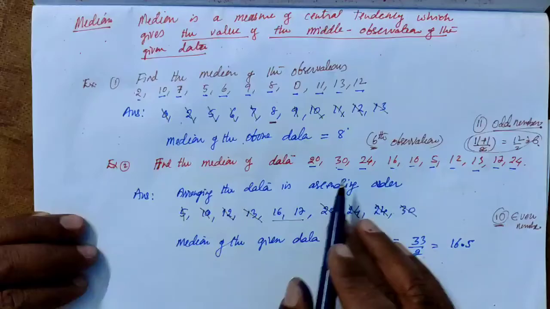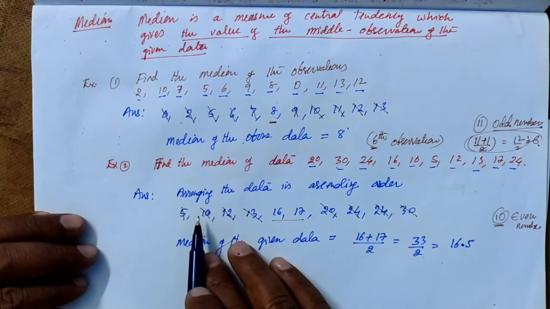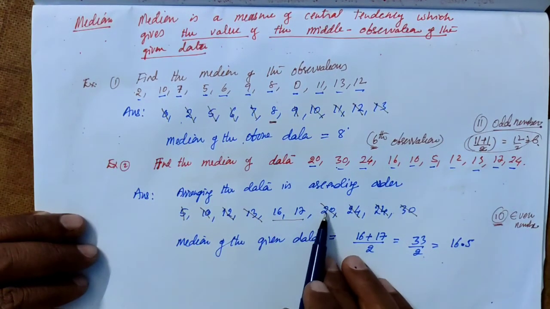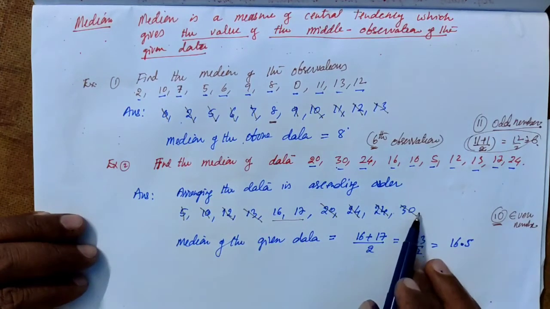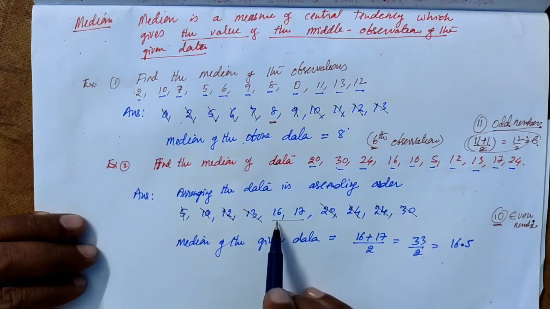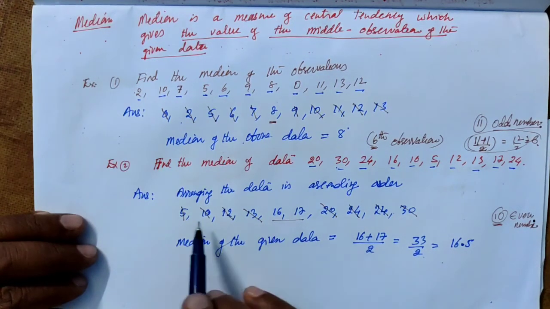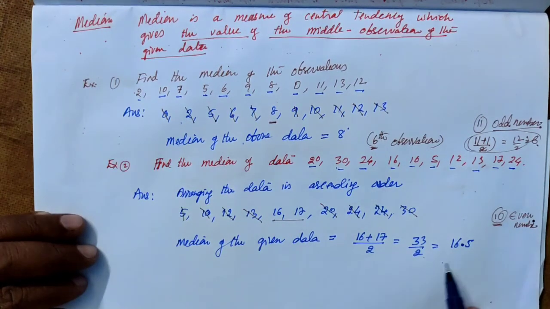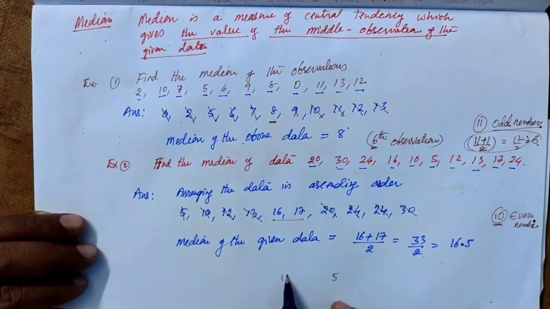In the second example, how many observations are there? 1, 2, 3, 4, 5, 6, 7, 8, 9, 10. So 10 is an even number, and the position of 16 is 5: 1, 2, 3, 4, 5. How do we get 5 from 10?